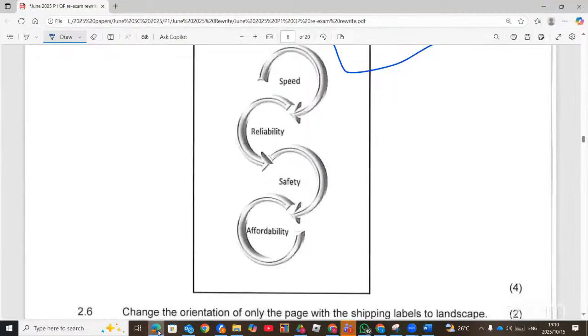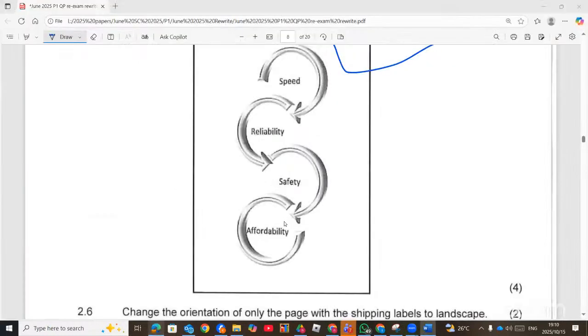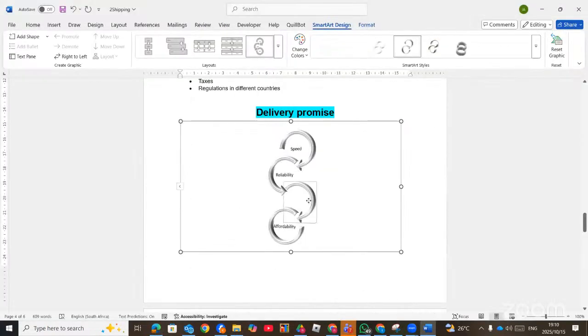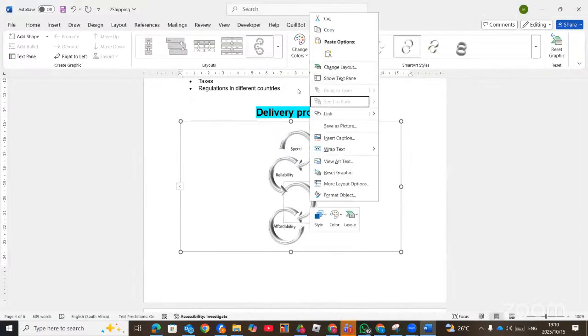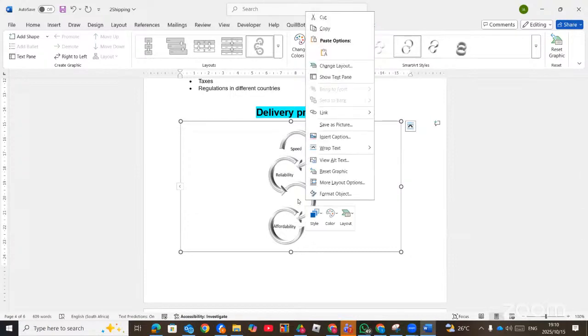And again, there should be four: speed, reliability, followed by safety and affordability. Now we have the speed, reliability. We don't have this one, which is the safety. So we have to type inside the safety. You right click. This one was there, but here the text is not there, so we need to add this text.